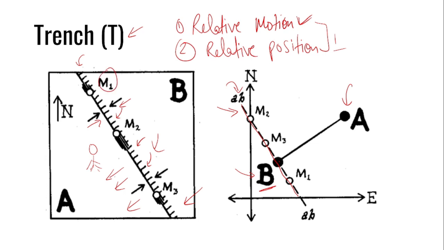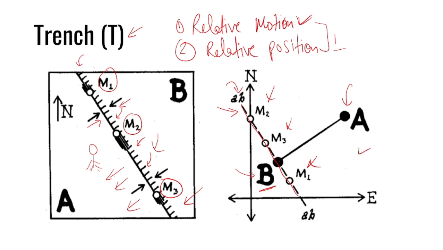Now you might be wondering what these M1, M2, M3 are. These are actually analogies given by marbles: if you were to put any marble on this plate margin, they will always make their motion along this plate margin if there is no relative motion between A and B. Hence these marbles should always stay on this line. They are just representing that these are velocity vectors. So I hope it is clear how we do that for a trench.